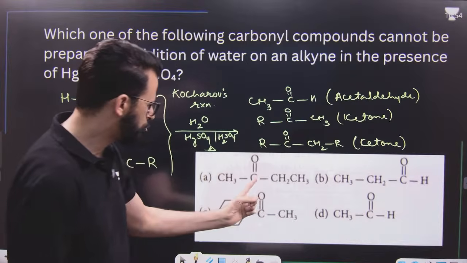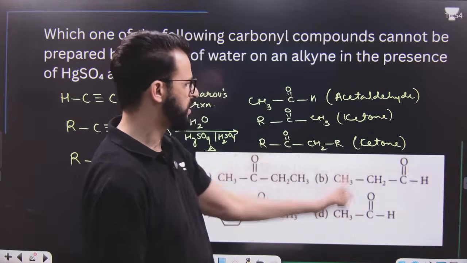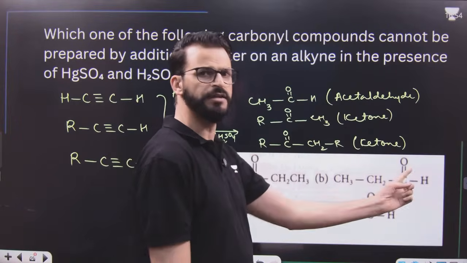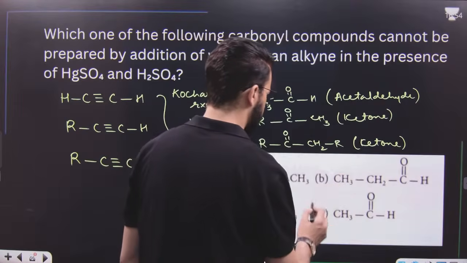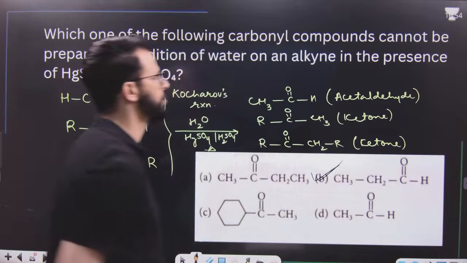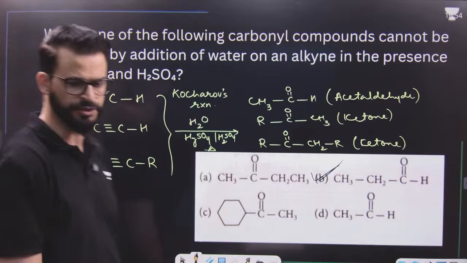Now, this is ketone, this can be formed. This is ketone, this can be formed. This is acetaldehyde or ethanal, this can be formed. But this is an aldehyde which can never be formed during Kucherov's reaction. The question says which of the following cannot be prepared, so obviously it is option number B.